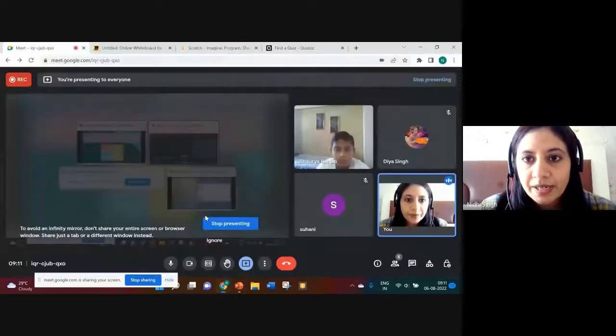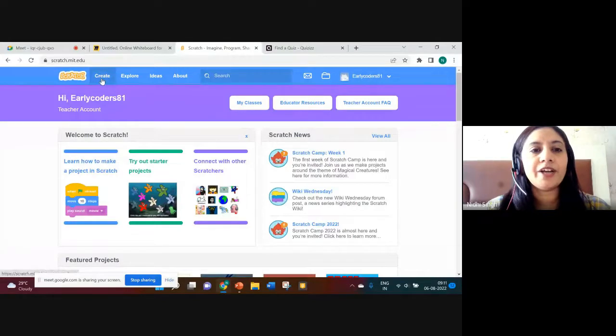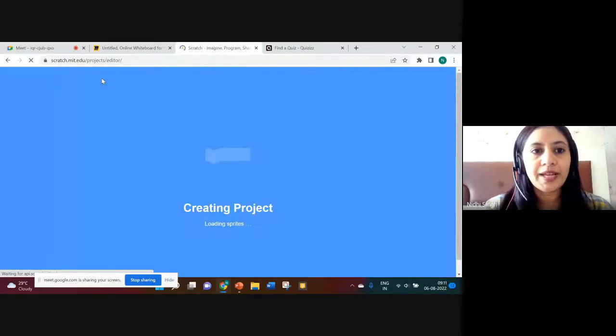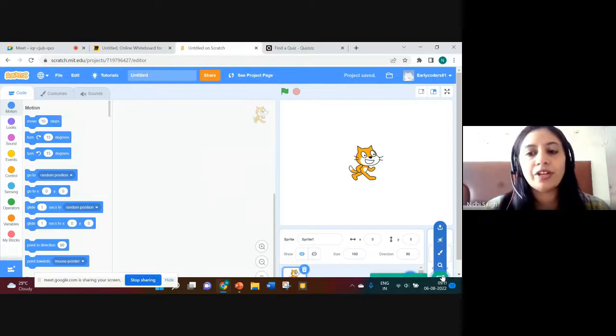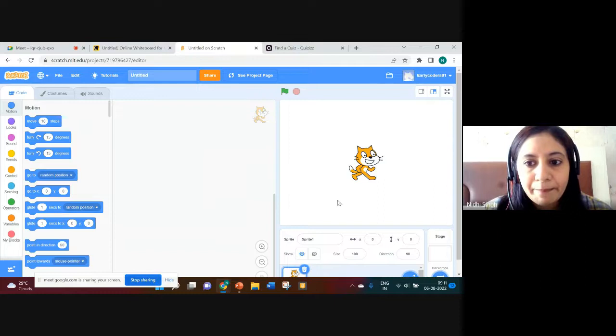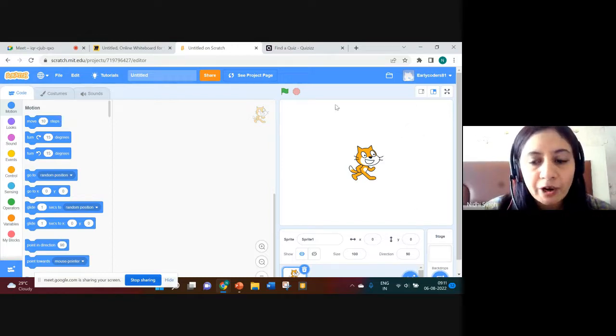One second, let me come to the... So here we'll click on create. Let me show you the grid, a very important part. We will go to backdrops. Backdrops will just set the background of the stage. It is nothing but an image which you will use as the background of your stage.